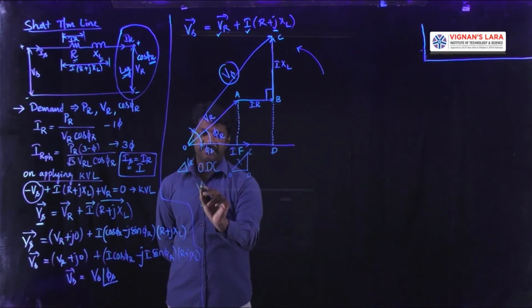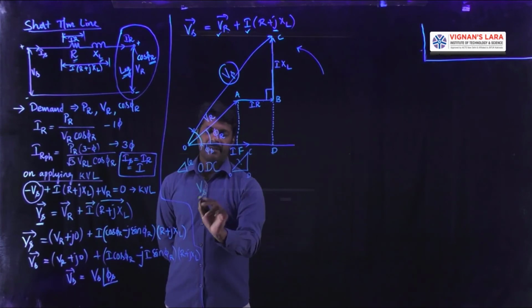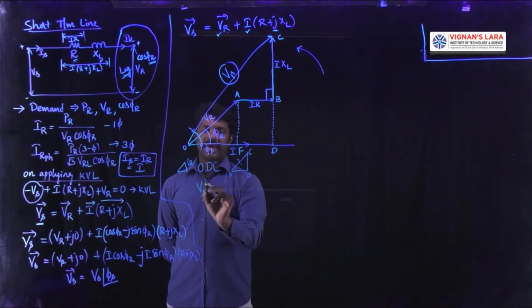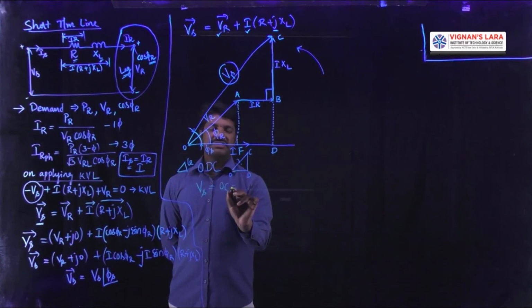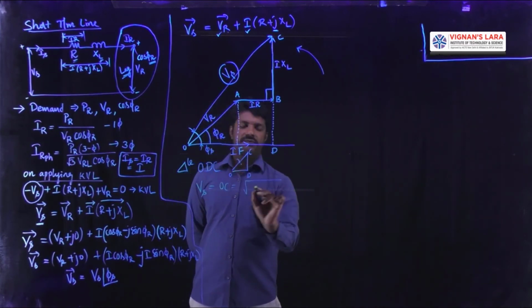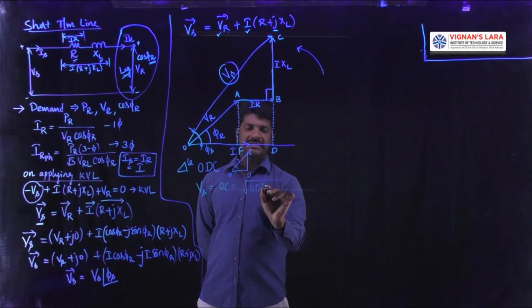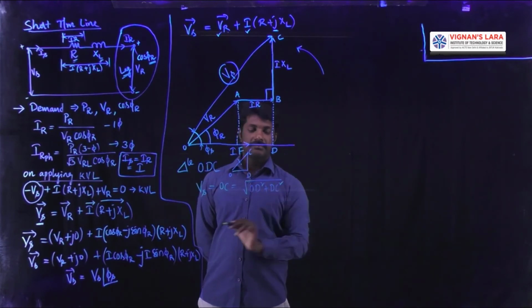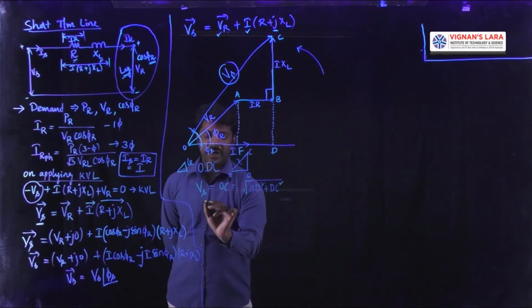As per the Pythagoras formula, hypotenuse VS, which is equal to the length OC, is equal to the square root of OD square plus DC square.